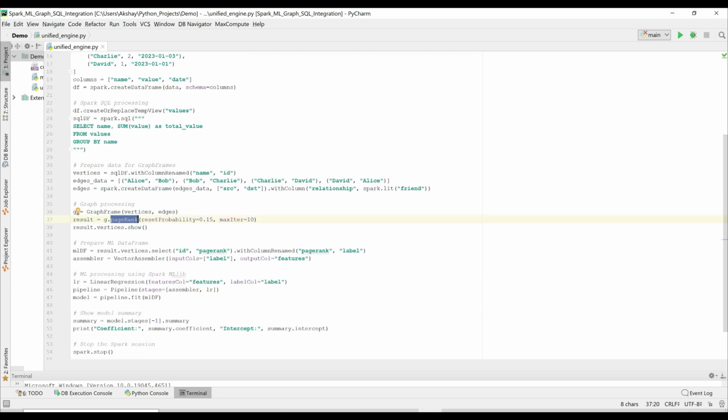Then we can use this data to create the features and even run a linear regression predictive modeling on this data. And this all happens within the same Spark application. And this is the unified engine benefit of Spark.